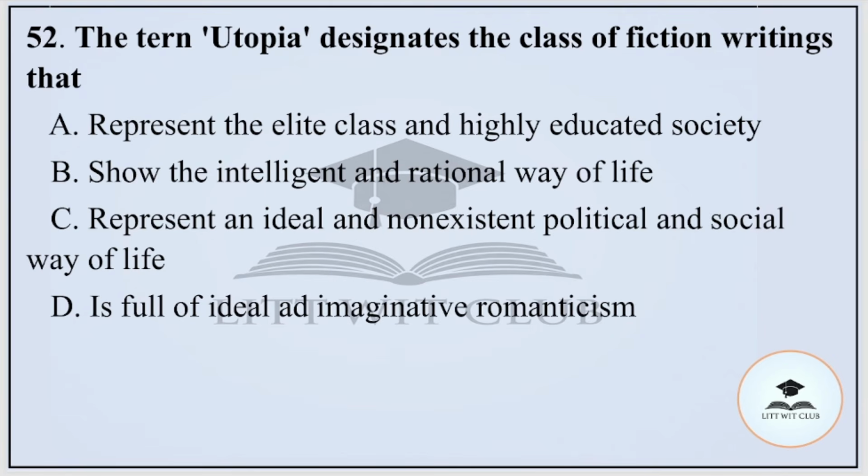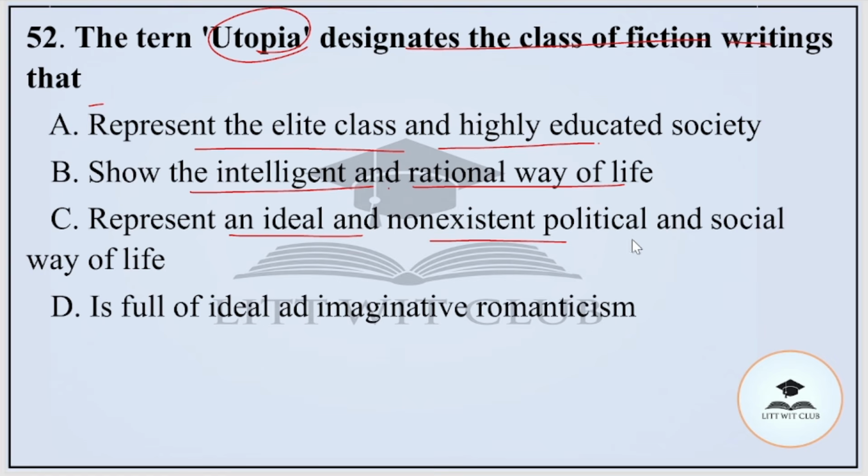Question number 52. The term utopia designates the class of fiction writings that A, represent the elite class and highly educated society; B, show the intelligent and rational way of life; C, represent an ideal and non-existent political and social way of life; or D, is full of ideal and imaginative romanticism.